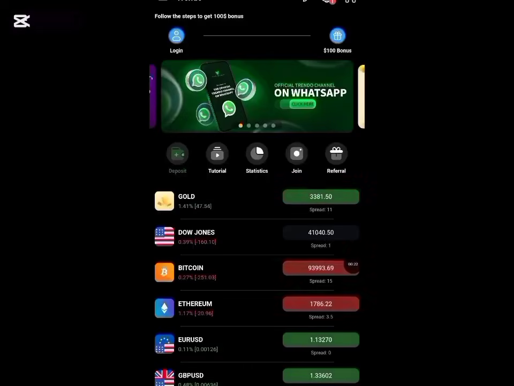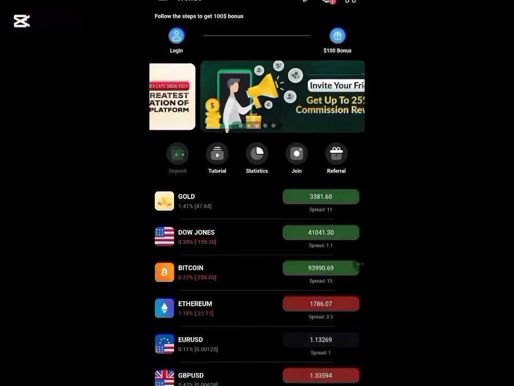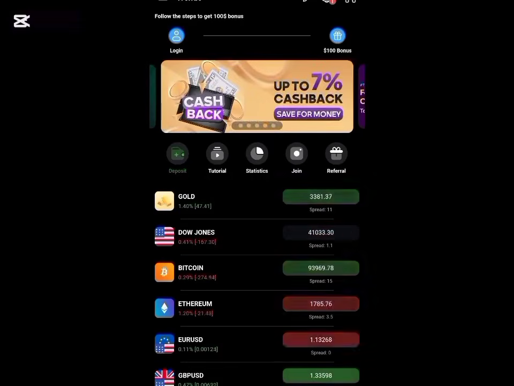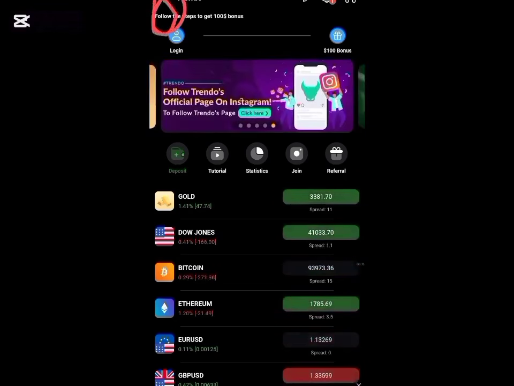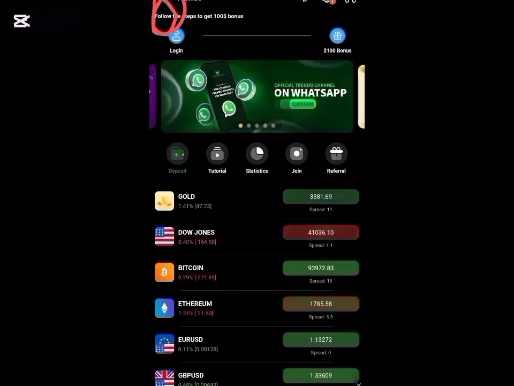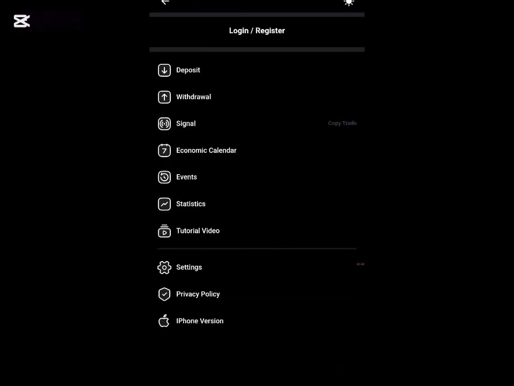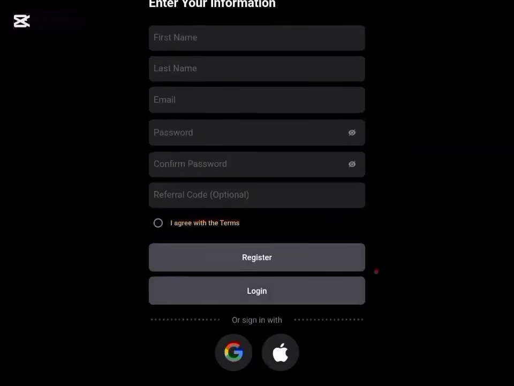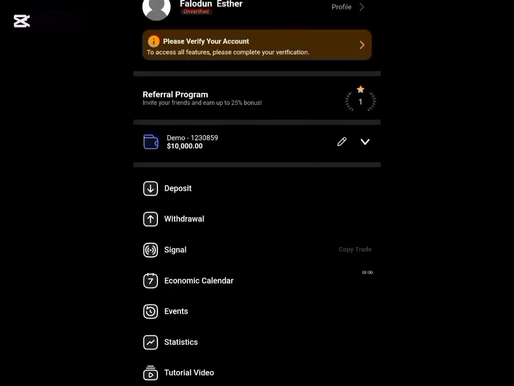Once you download the app, this is what you have showing on your screen. As you can see right here, follow this step to get the $100 no deposit bonus account. All you have to do is log in, verify your KYC, and you can get your $100 no deposit bonus. The next thing you are going to do is register an account with them. You click on login or register. Then you go ahead and click on register because you don't have an account with them yet. Put in the necessary details that you need to fill in showing on the screen. Then after that, you log in.